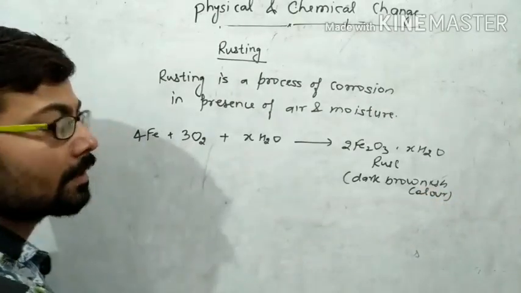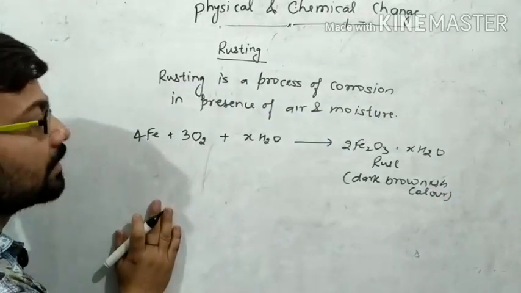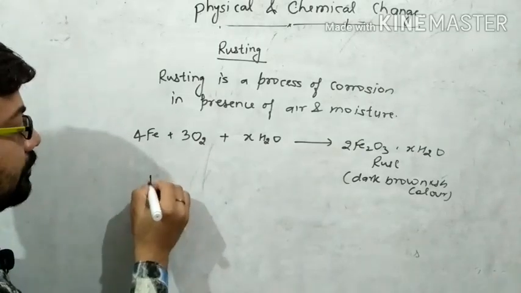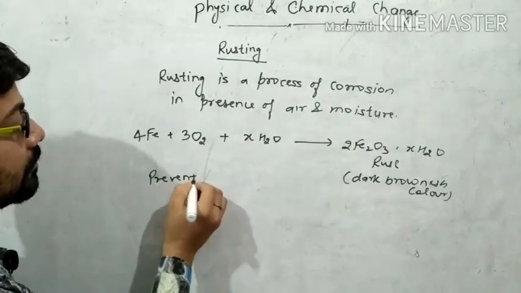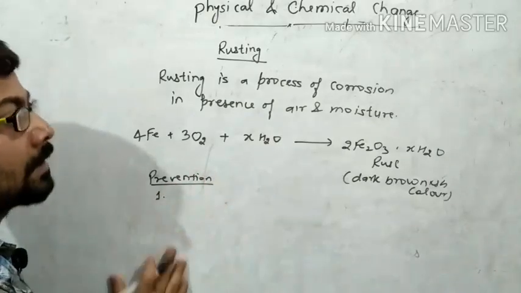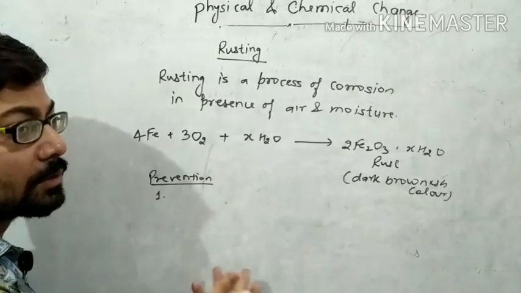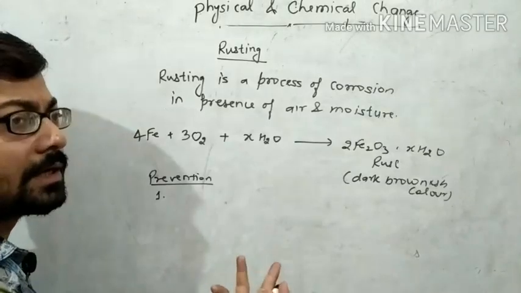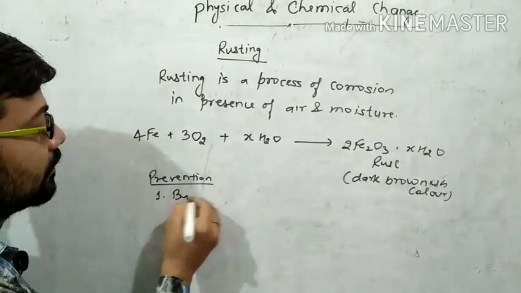Right? How will we prevent the rusting of iron? Means prevention. Number one, लोहे के दरवाजे में जंग लग जाए क्या करते हैं? उसको पेंट कर देते हैं. Means by painting.